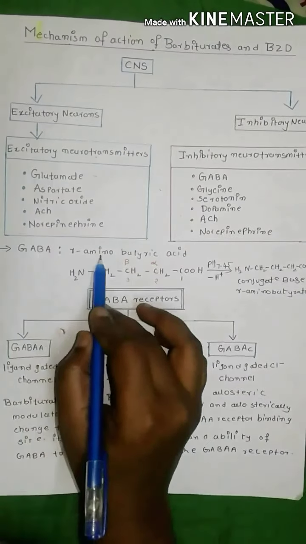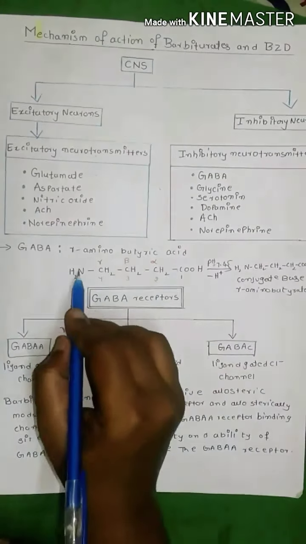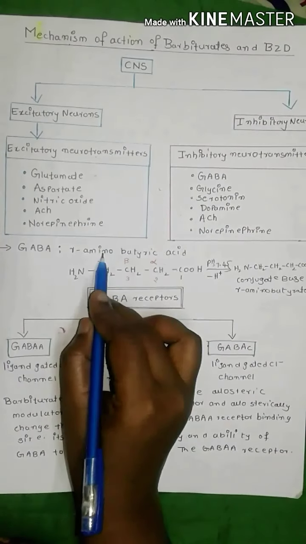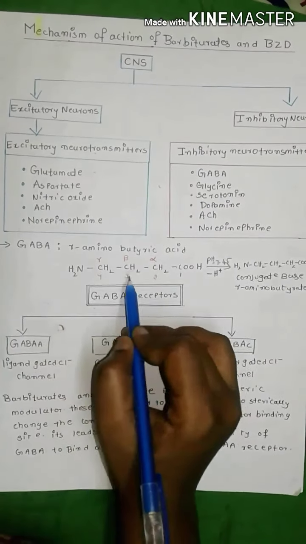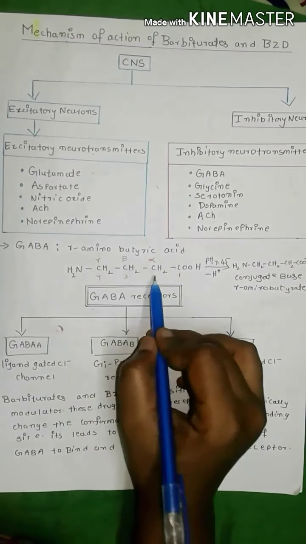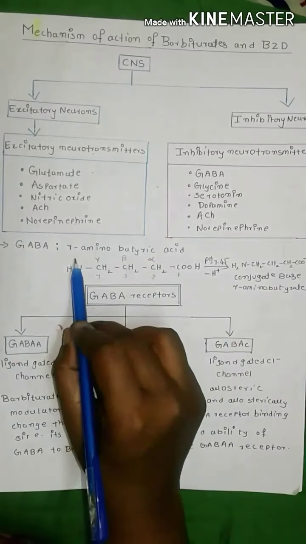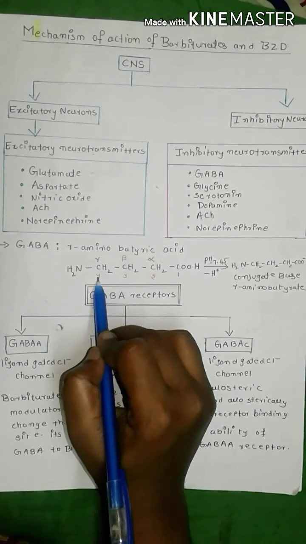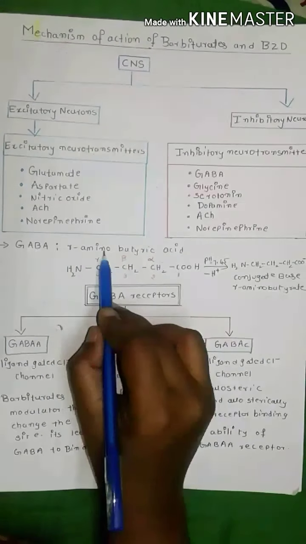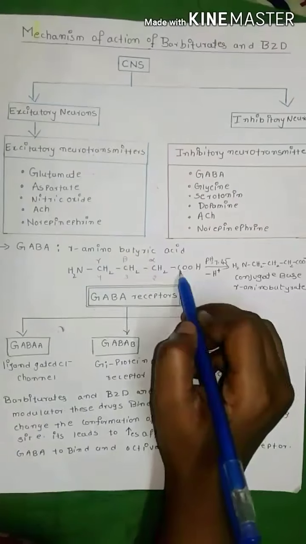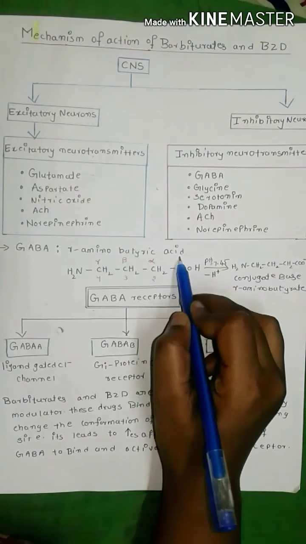GABA stands for gamma amino butyric acid. The amino group is attached to the fourth carbon atom, that's why it is gamma amino. If the amino group is attached to the third carbon atom, it is called beta amino. If it is attached to the second carbon atom, it is called alpha amino. It contains 4 carbon atoms, that's why butyric. It contains a carboxyl group, that way it is an acid.